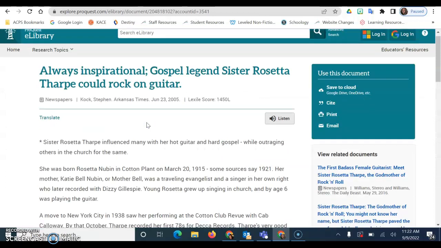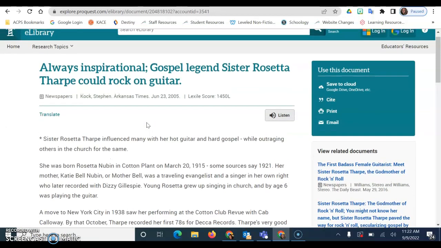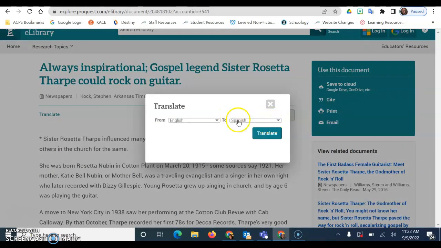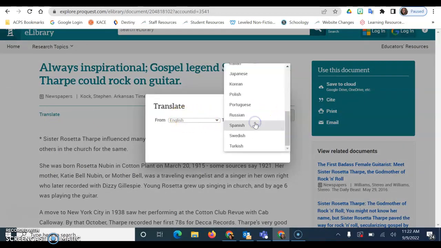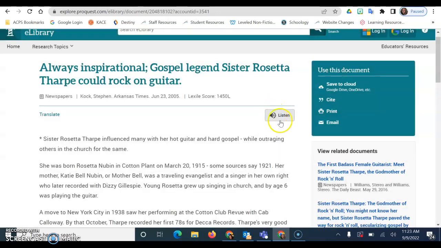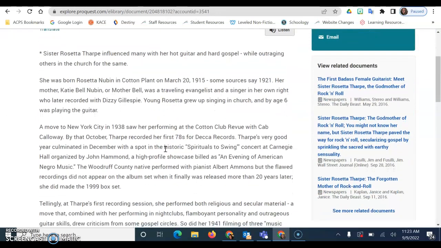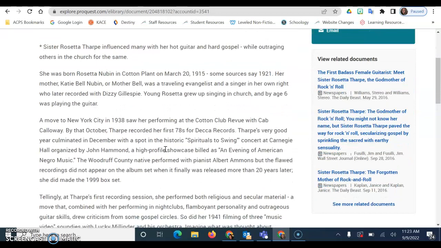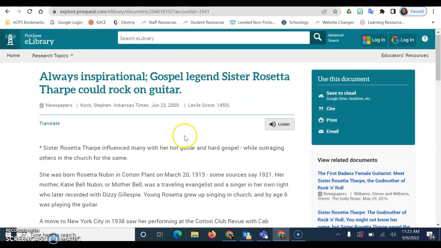So from here, you're going to read the article. If you would like the article in another language, you can click the Translate button, and that will allow you to translate into any of the languages listed here. Or you could listen to the article being read to you. So you're going to kind of skim through the article and read it and see if this would be helpful to this project. If it is, you can click Save to Cloud, and that will save it to your Google Drive. So as I said, it'll automatically go to your Google Drive.